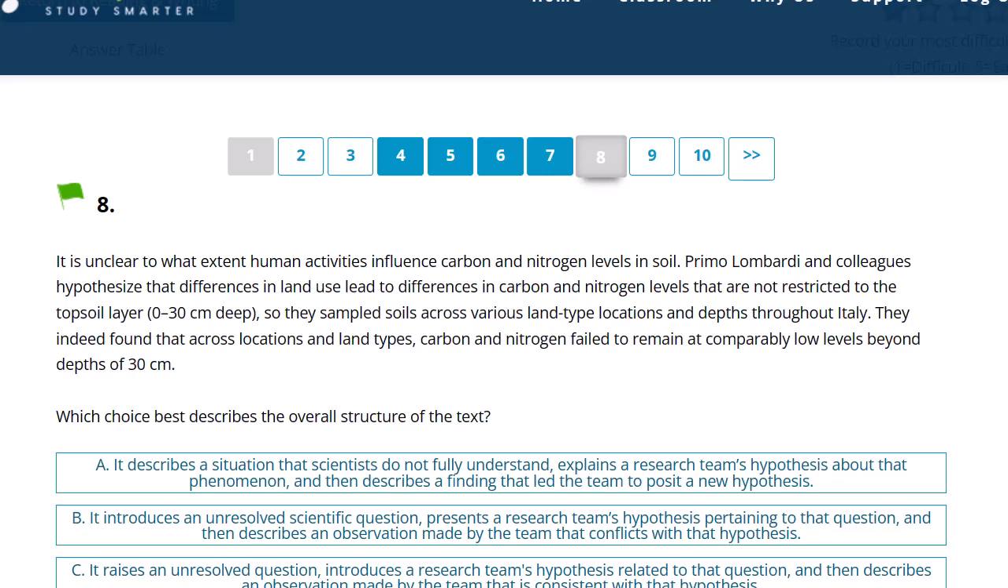Okay, which choice best describes the overall structure of the text? I'm always reading the question first to see what it is. So this is, again, a function purpose question, but it's for the whole paragraph, a broader kind of purpose. Let's go ahead and read.